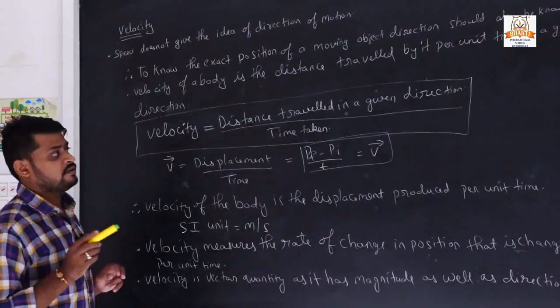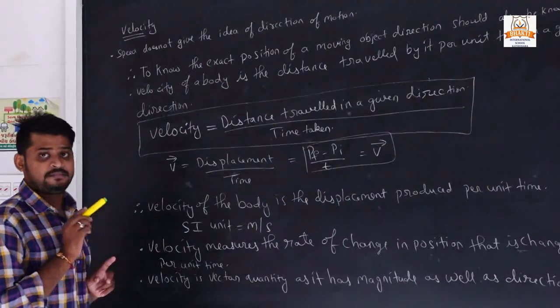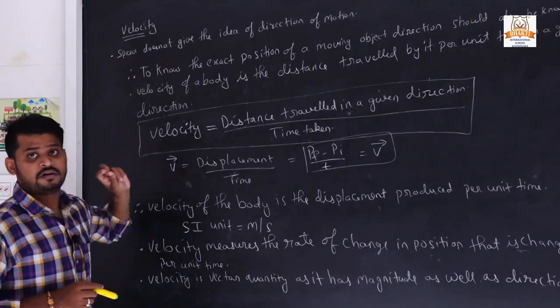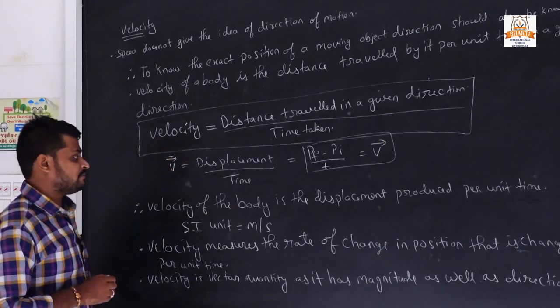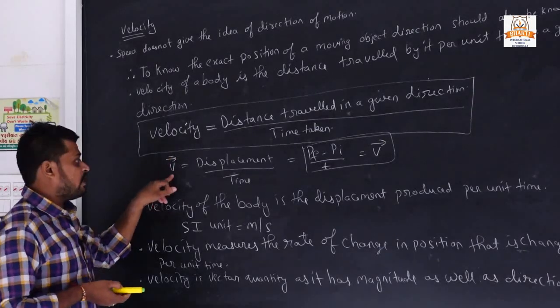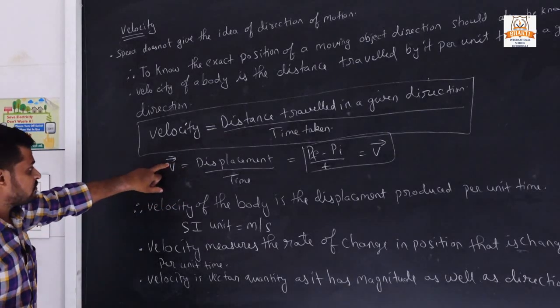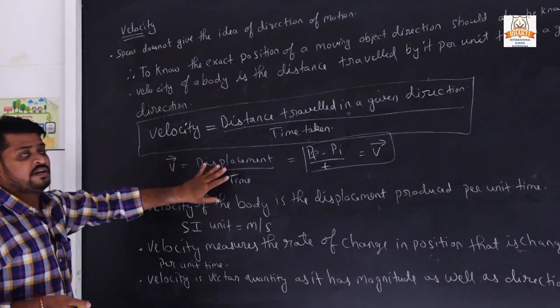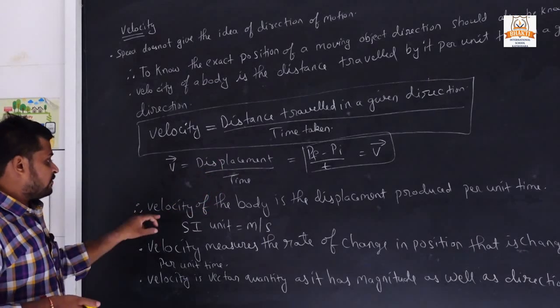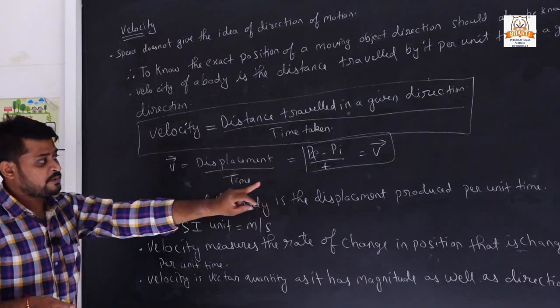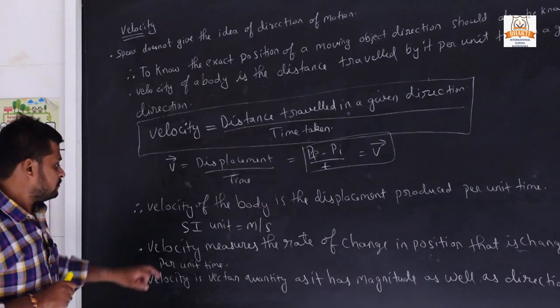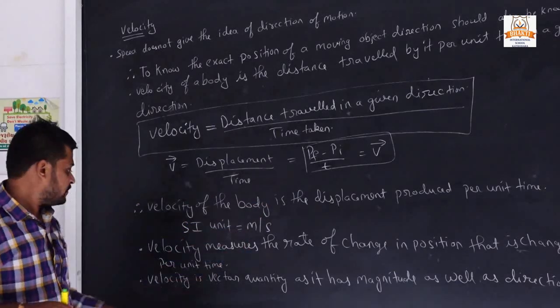Distance travelled in a given direction upon time taken. This is the formula of velocity. Now the another formula: velocity is a vector quantity, that's why the arrow was put on the head. Displacement upon time, and we all know velocity of a body is the displacement produced per unit time. SI unit is meter per second.